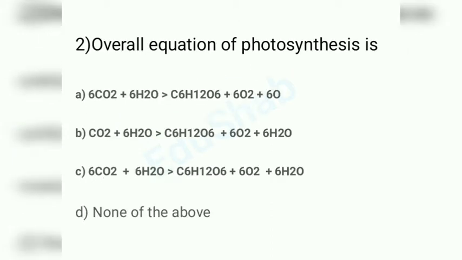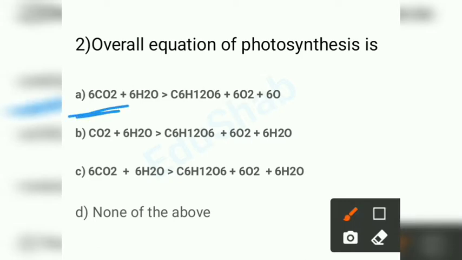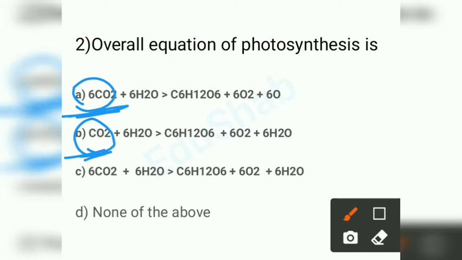Okay, the second one here is the overall equation of photosynthesis. Let me tell you guys, this is a very important equation. This is asked in every entrance examination, and even for this term exam it can be asked, we never know. Here, you have to remember these moles for sure. See, I have given options here and I have missed out moles here. This one is 6 moles, here no moles are there. In the textbook, there are 6 moles of carbon dioxide for sure.